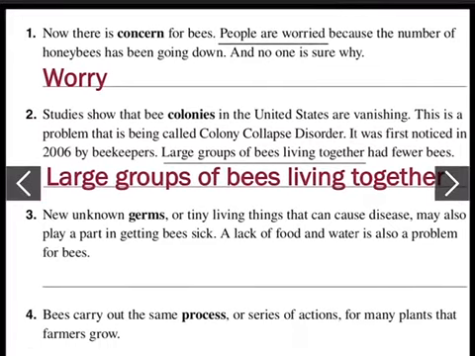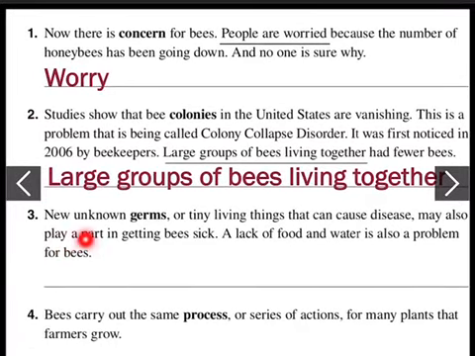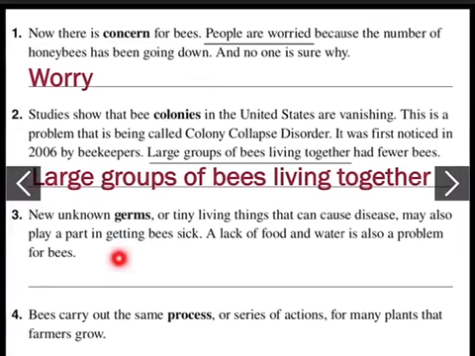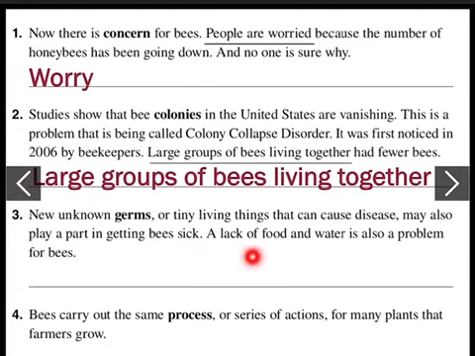Number 3. New unknown germs or tiny living things that can cause disease may also play a part in getting bees sick. A lack of food and water is also a problem for bees. Try to find the clue that will help you figure out the meaning of the word germs.